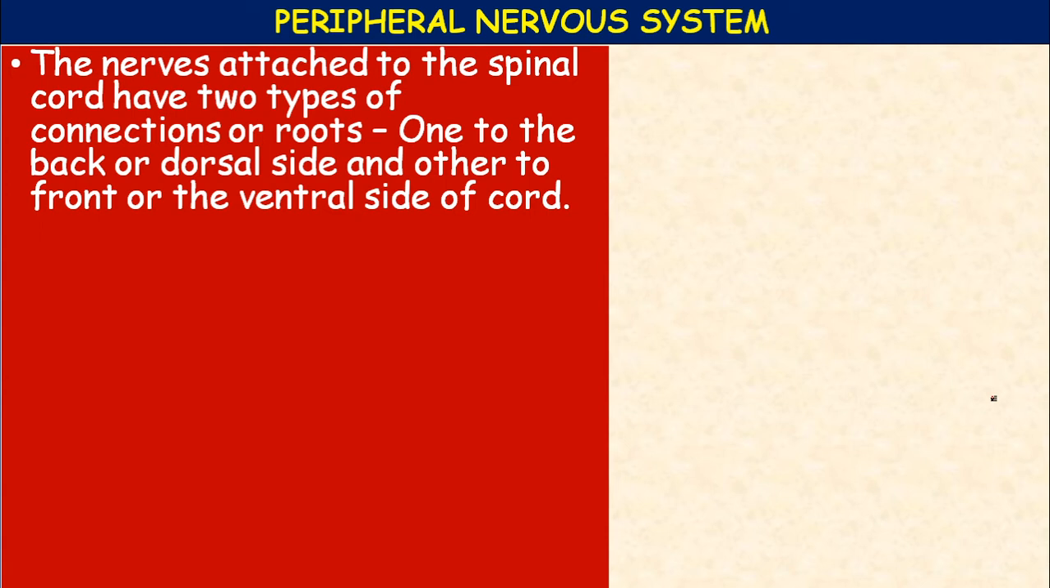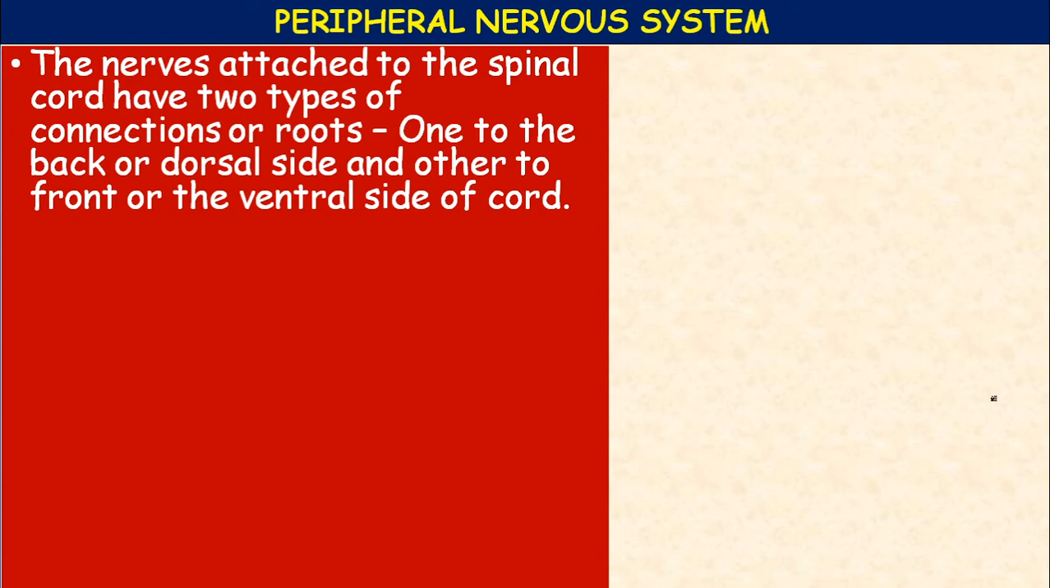The nerves attached to the spinal cord have two types of connections or roots, one to the back or dorsal side and the other to the front or the ventral side. So this peripheral nervous system includes the nerves which carry the impulses to and from the central nervous system.